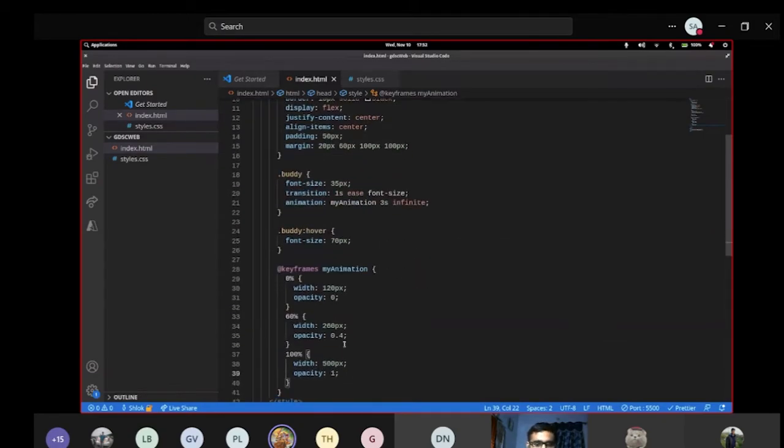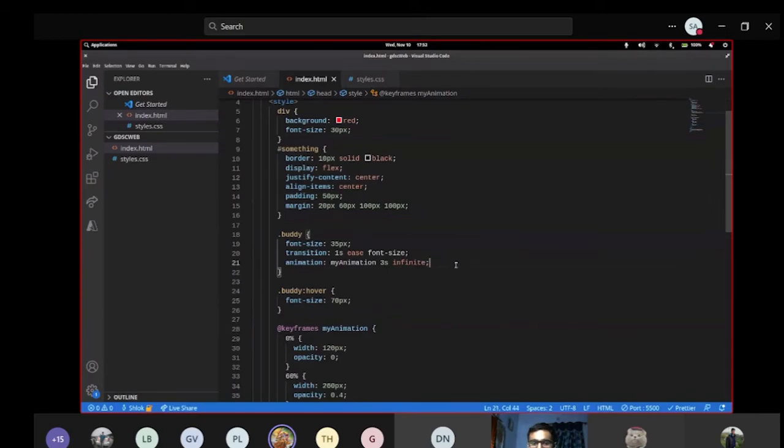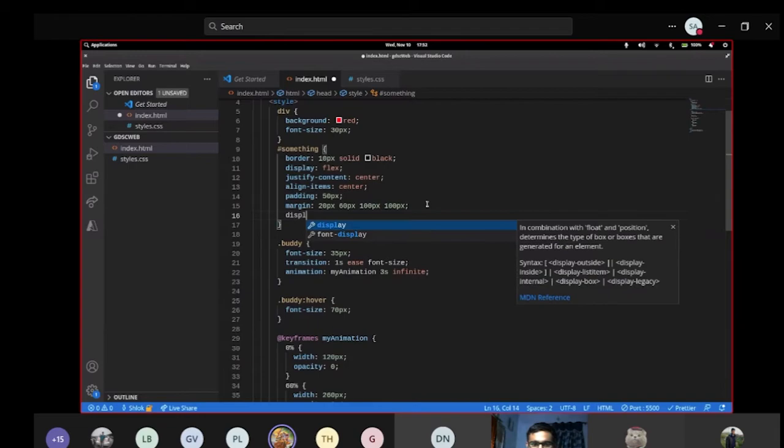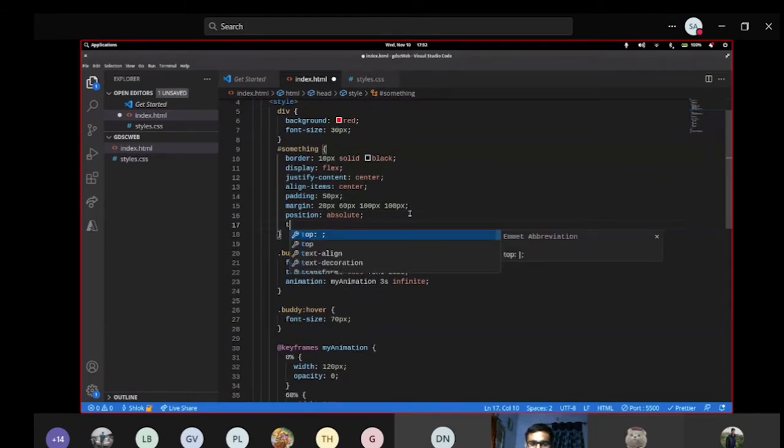You can also move the text, right? There is a thing called display. You can make use of display in order to do anything with these elements. So what I'll do, I'll write display, position. There are very small concepts which are hidden inside it, and you are going to understand them when you use them. And how are you going to use them? Just Google about it on the internet, and you'll learn.